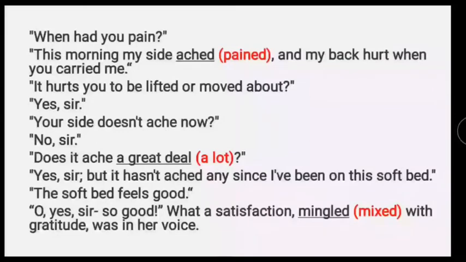She replied that she did feel pain. He further asked if her side caused her pain, to which she answered with a no. He asked if it was a lot of pain. Maggie replied with a yes. She further continued that she felt much better on the soft bed. There were respect and gratitude in her voice.